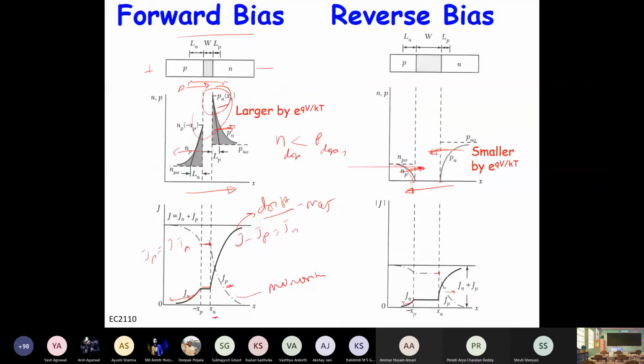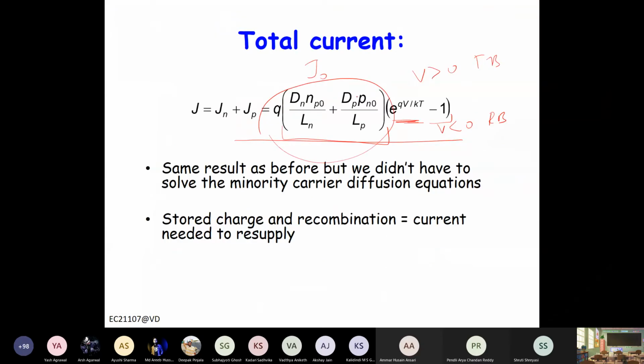Or you can see here the current ratio will basically be Pn naught by Lp, right? So only this coefficient, which is called reverse saturation current, will flow.